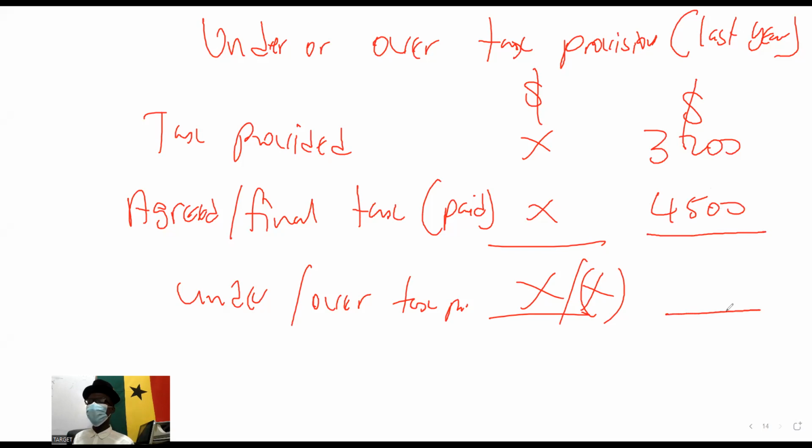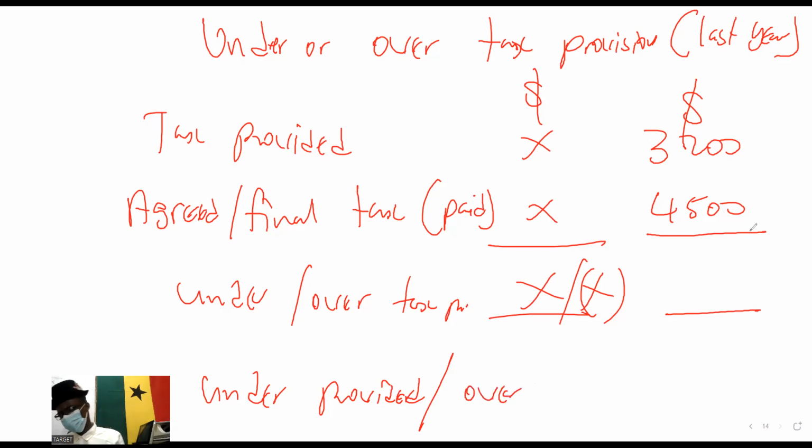So here, have we under-provided or over-provided? Please, the word is under-provided or over-provided. Which is which? The tax that we provided in our account is $3,200.